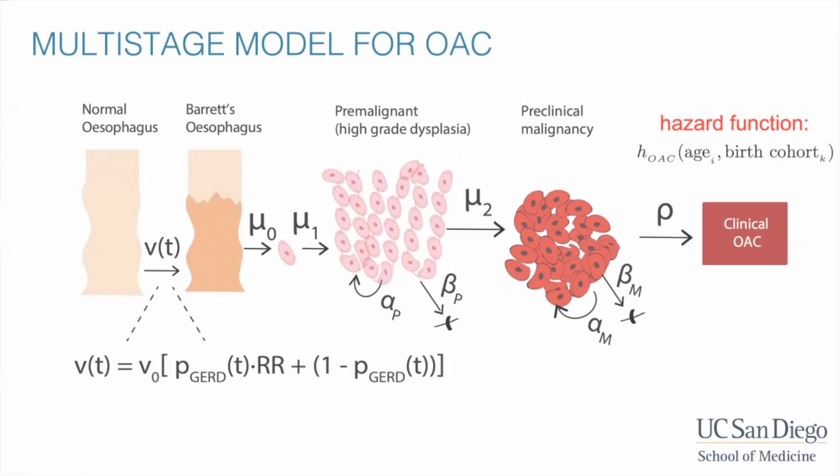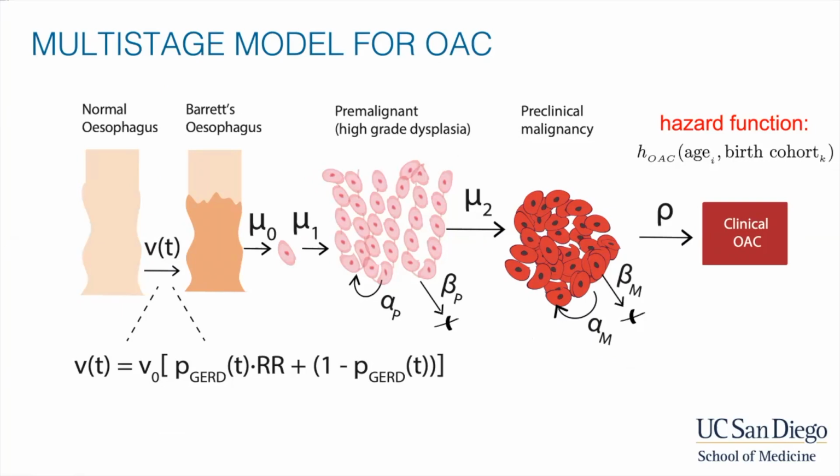This question is too complex to answer on the back of an envelope because of the complex processes in Barrett's esophagus evolution. Therefore, we employed a computational model to help us answer our study question. We modeled both the onset of Barrett's esophagus and the progression of Barrett's to esophageal adenocarcinoma. As a brief background, we employ the Multistage model for esophageal adenocarcinoma that's been calibrated to US cancer registry data by means of a hazard function.